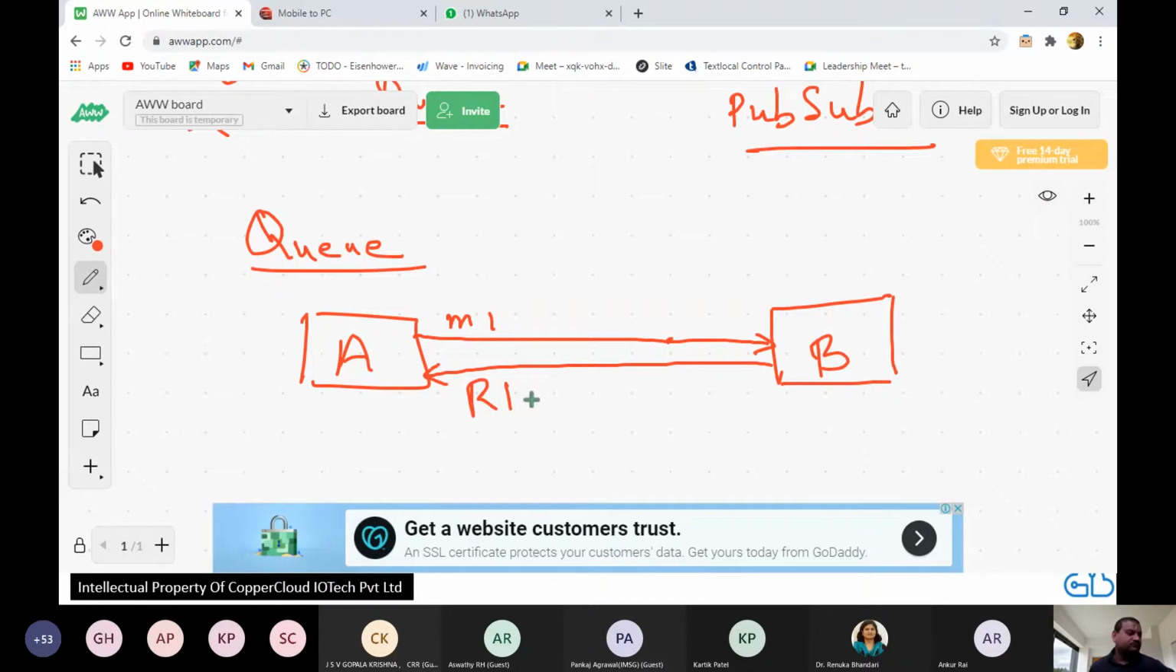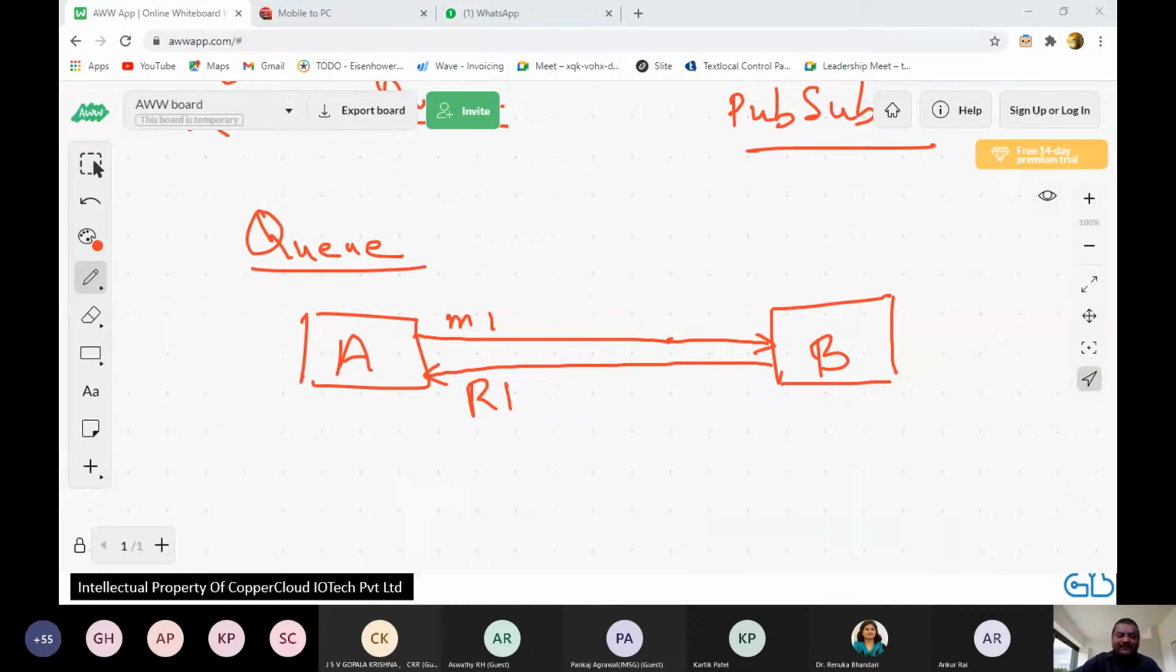All right. Right. So this is a queue-based communication where two parties talk to each other. There is no third party who can come and listen in on that communication. All right. So it's just between A and B. It's not available to anybody else.